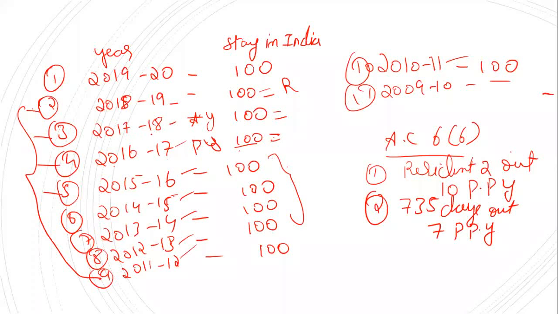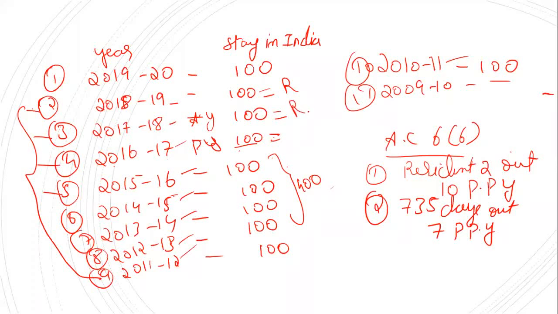For the assessment year 2017-18, the preceding previous years will be 2015-16 to 2012-13. In these 4 years, how many days did he stay? That is 400 days, which is more than 365 days. So he is satisfied here.